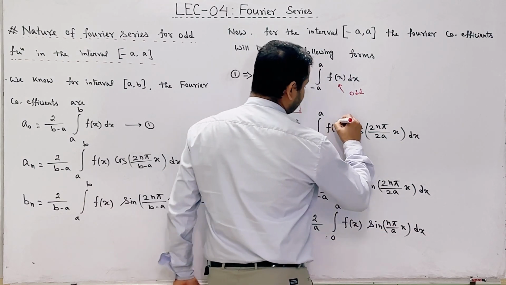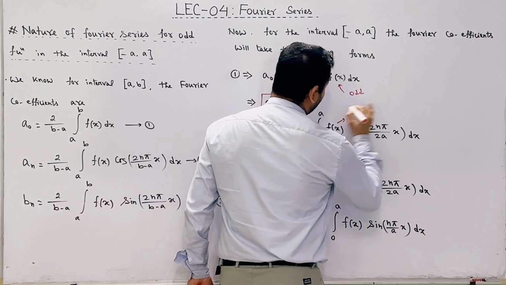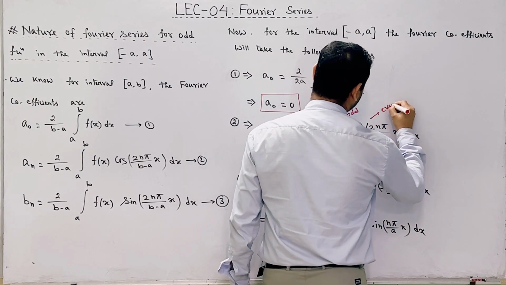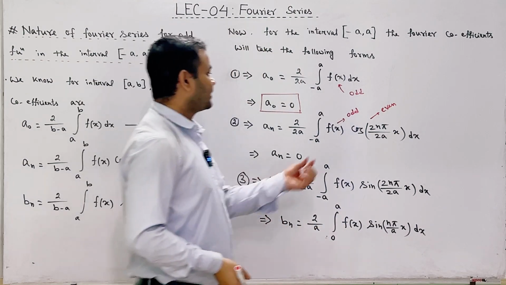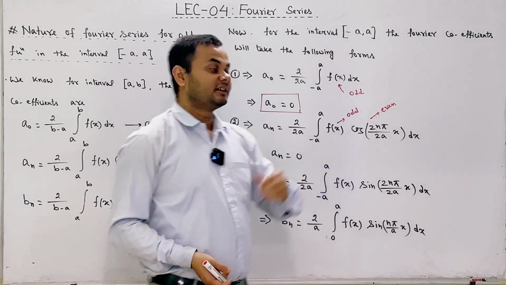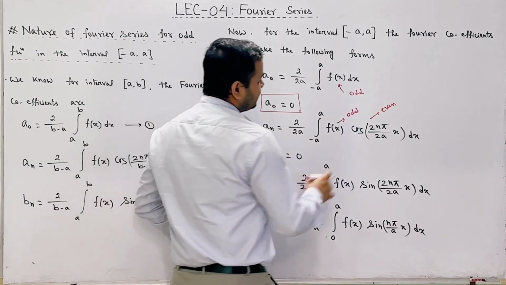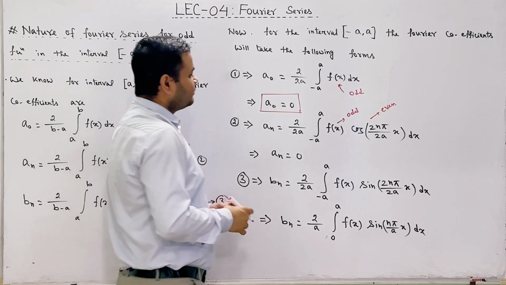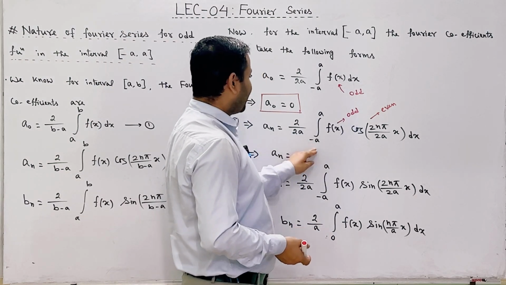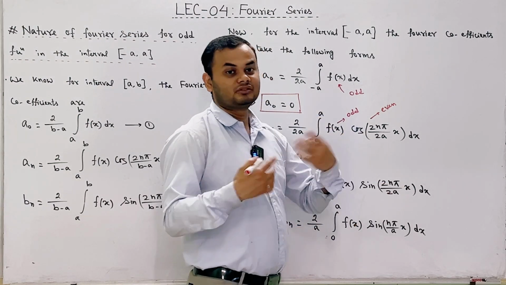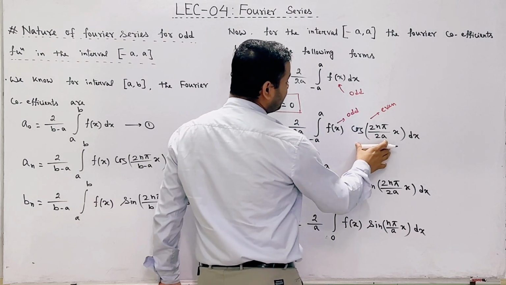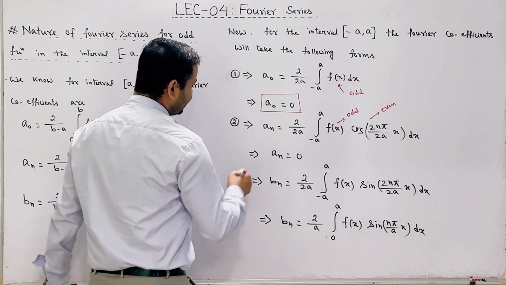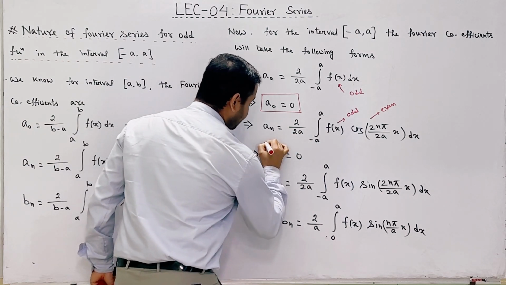Here we have seen that f of x is an odd function and cos twice n pi divided by twice a into x is an even function. Since the product of odd function and even function is an odd function, so this entire product is an odd function. Again we know that integration minus a to plus a odd function into dx is always 0. That means the value of this entire integral is 0. 0 into something is always 0. So ultimately the value of second Fourier coefficient will be equal to 0.